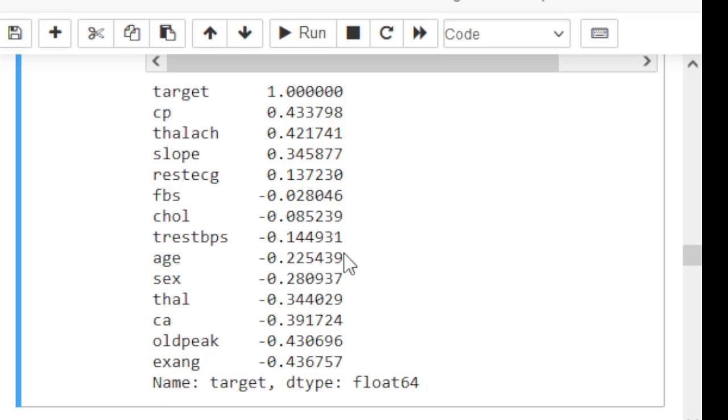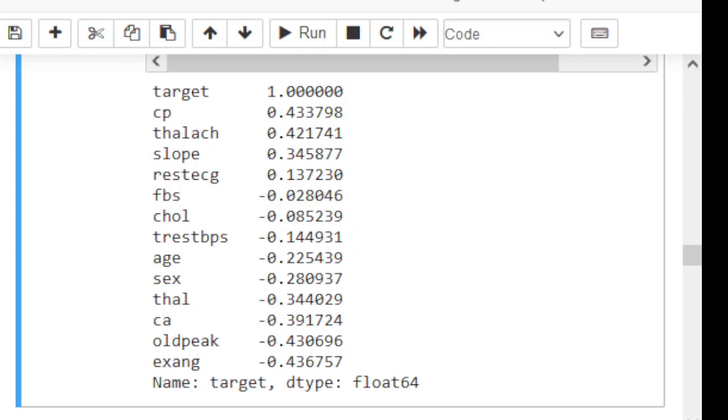The CP and thalach variables are mildly positively correlated with the target variable. We can see the thalach variable is slightly negatively skewed. If we look at thalach, 0.42174441, the people suffering from heart disease, target 1, have a relatively higher heart rate thalach as compared to people who are not suffering from heart disease, target 0.